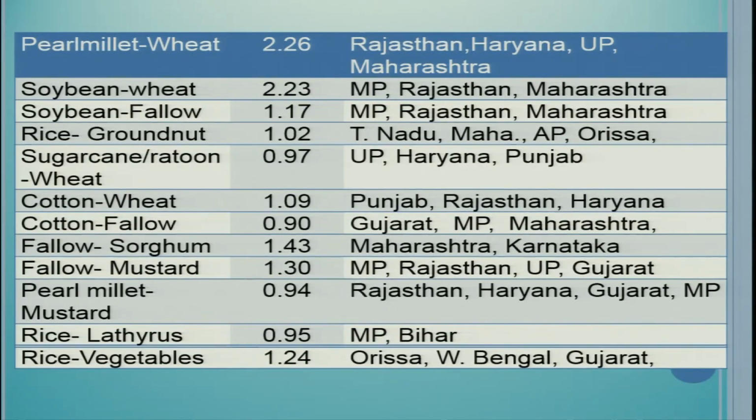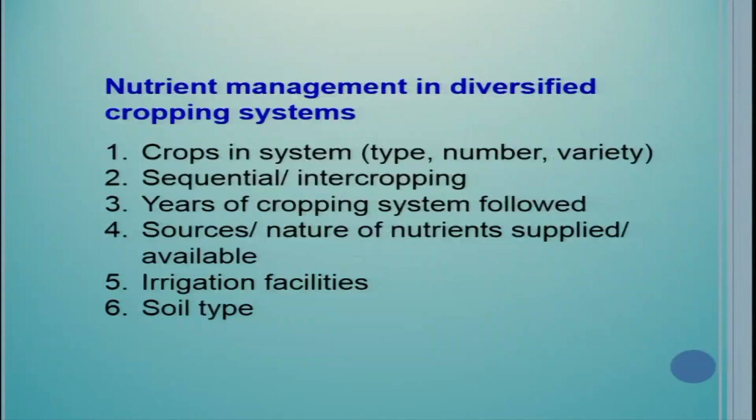Soybean wheat is quite popular in Madhya Pradesh, Rajasthan, Maharashtra, and the area is 2.23 million hectare. Soybean fallow is 1.17, and there are many more rotations. You can see the list of what is prominent or dominant in our country.